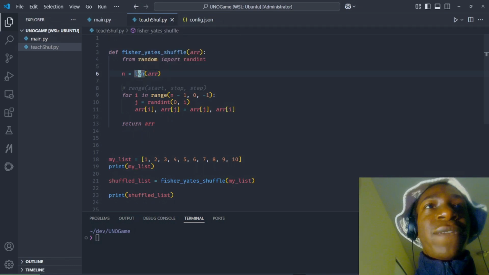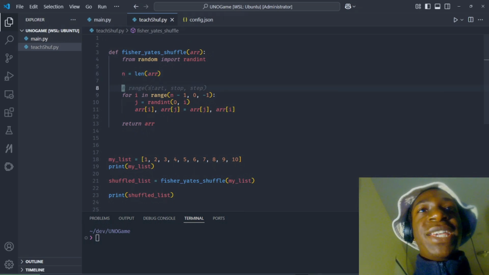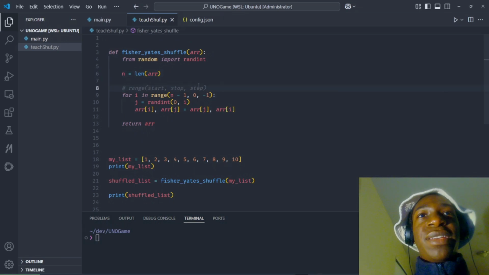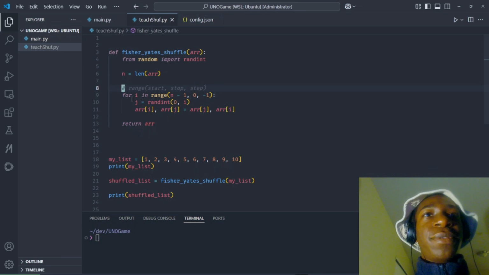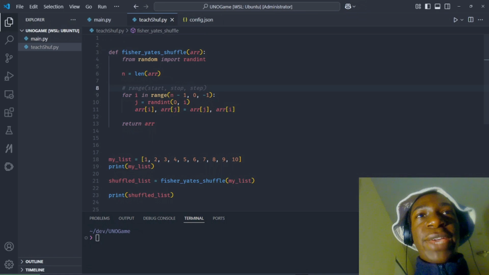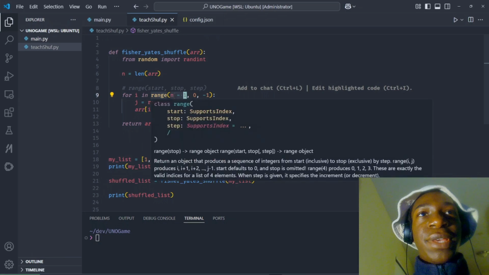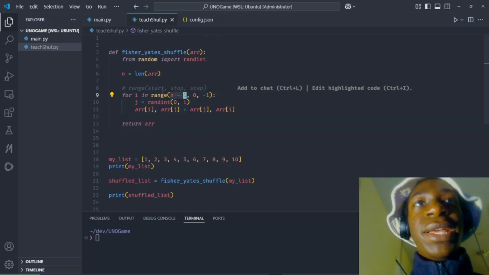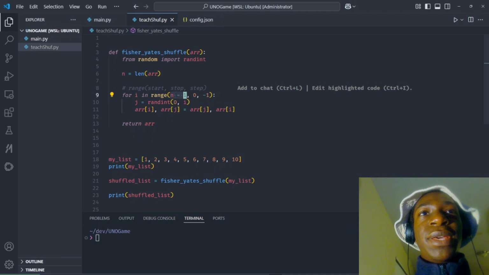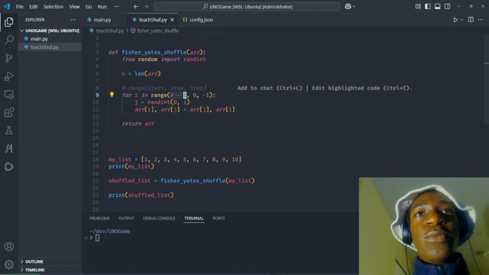Then we have to learn about this, which is range: start, stop, and then step. This is literally what it is. For i in the range, and we have n minus 1. So n minus 1 is in the start placeholder. We're basically telling it we want i to start at the last item in the list. The last item in the list. And why do we do n minus 1 rather than just put n and go on with our life doing the rest?